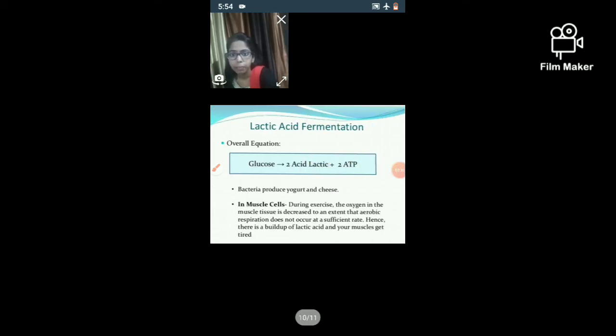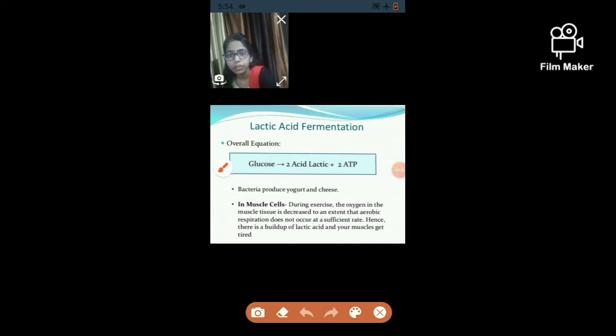Lactic acid fermentation. In this also, glucose is incomplete or partially oxidized and produces lactic acid and 2 ATP molecules of energy. This lactic acid fermentation occurs in human muscle cells.